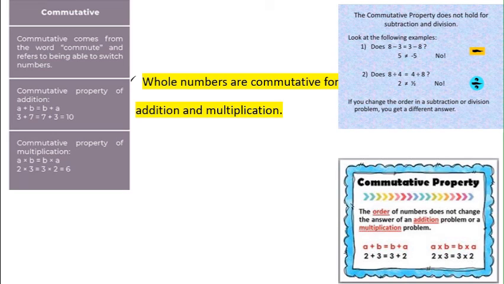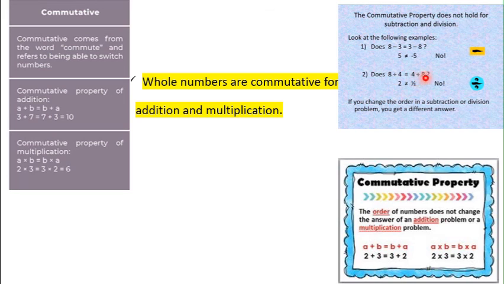Look at the picture. See, children, the first example. 8 minus 3. 8 minus 3 equals 5. Next we are changing the order. 3 minus 8. But 3 minus 8 is equal to minus 5. So here we are not getting the same answer. We are getting different answers. In division also, when I divide 8 by 4, I am getting 2.